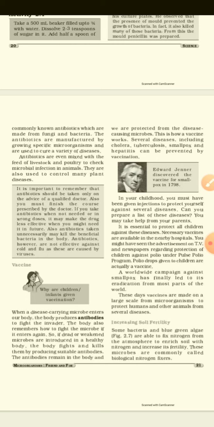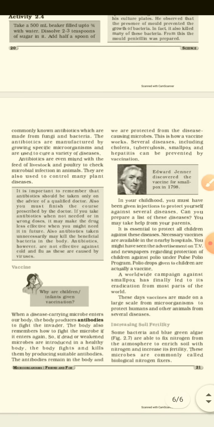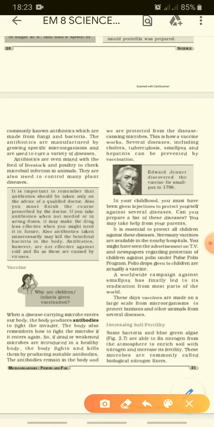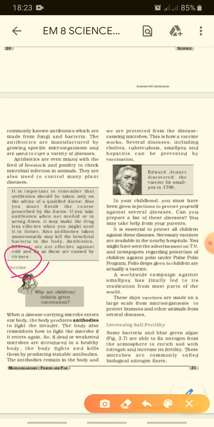Also, antibiotics taken unnecessarily may kill the useful bacteria in the body. Antibiotics, however, are not effective against cold and flu, as they are caused by viruses. We have learned how cold and flu are infected. They infect us through viruses. We call it a viral infection.